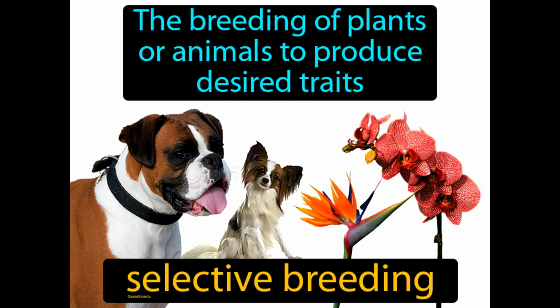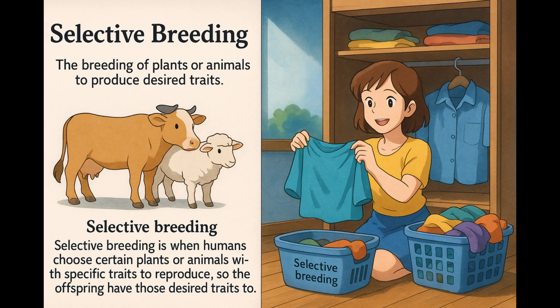The breeding of plants or animals to produce desired traits. Selective breeding. Selective breeding is when humans choose certain plants or animals with specific traits to reproduce, so the offspring have those desired traits too. Imagine you're trying to organize your closet, but it's cluttered with clothes you rarely wear.